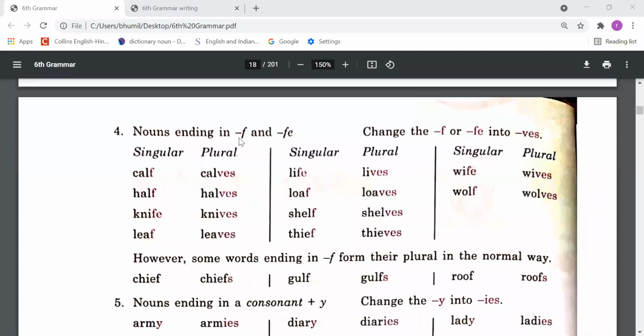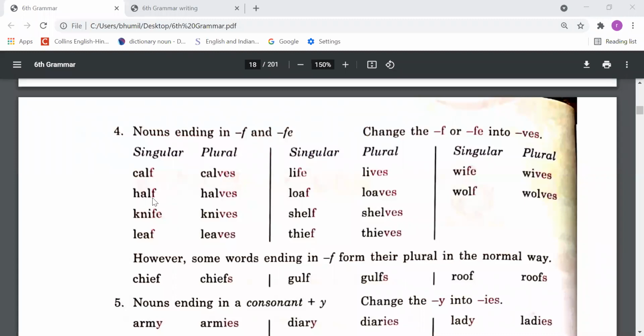Nouns ending in f or fe. Change the f or fe into ves when any noun ends in the letter f or fe. So while changing those nouns, we need to add ves instead of f or fe. See some examples. Calf. This word ends in the letter f. So while making singular to plural, we need to add ves: calves.